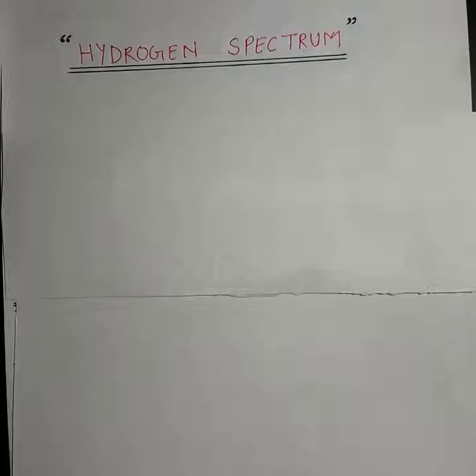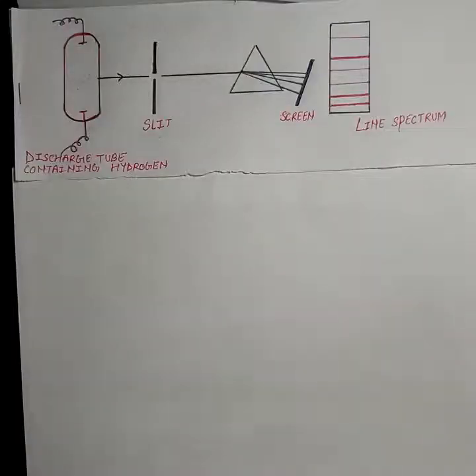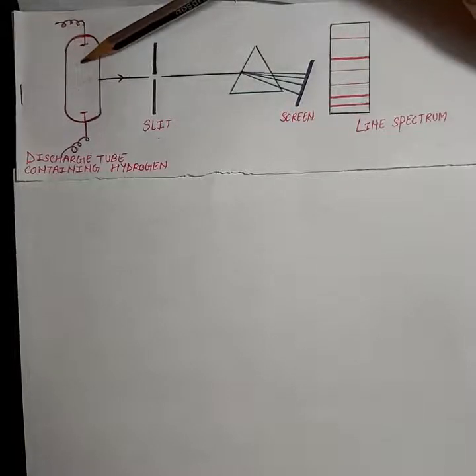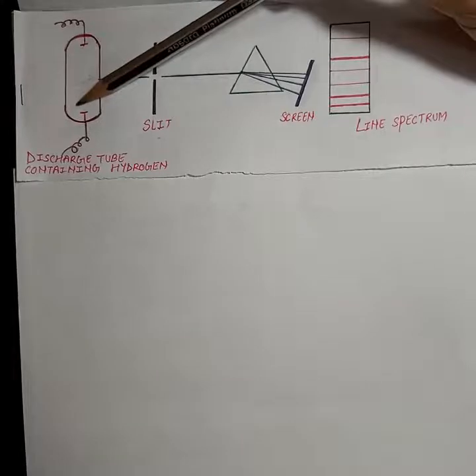Now the question arises: how did they get the hydrogen spectrum? As we discussed before, if we want to get the emission spectrum of any element, we have to excite that element first. Similarly, scientists did the same. They excited the hydrogen atom first, and then they got the hydrogen spectrum. For this purpose, scientists took a discharge tube, filled hydrogen gas in it and passed electric discharge.